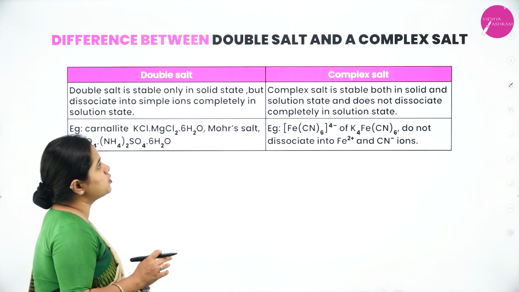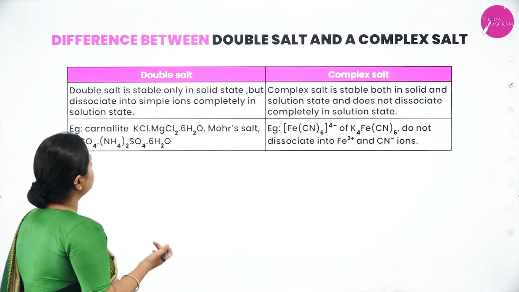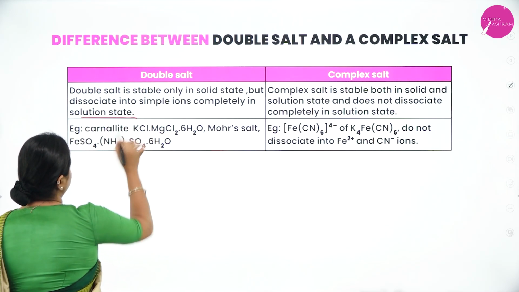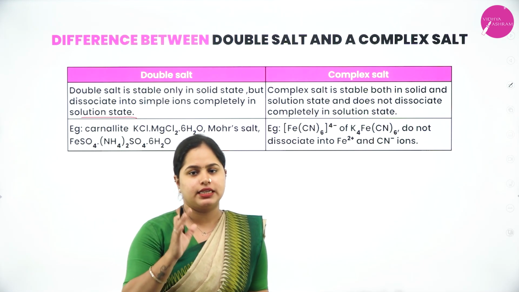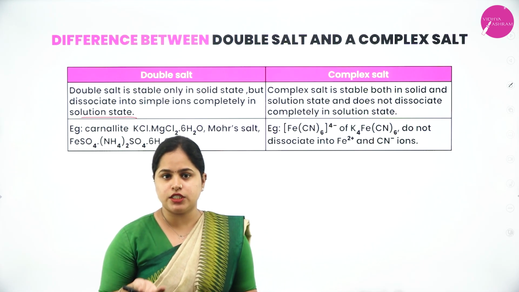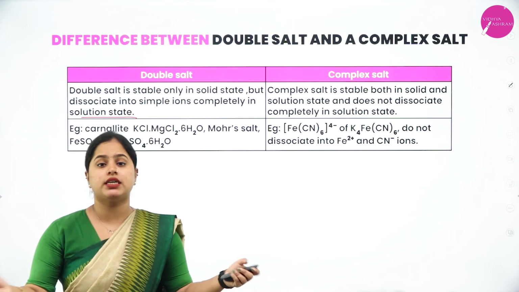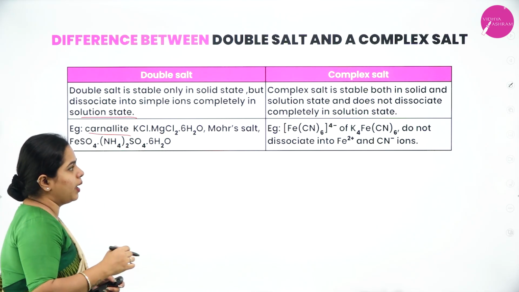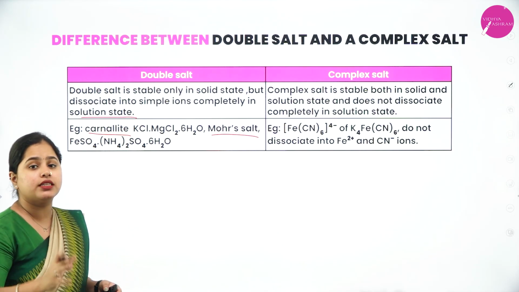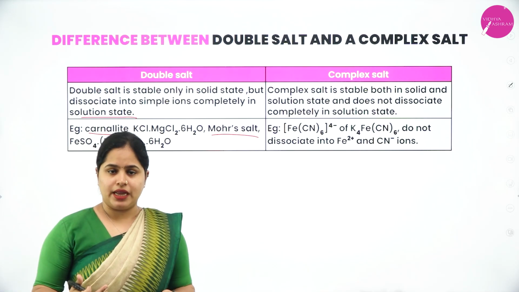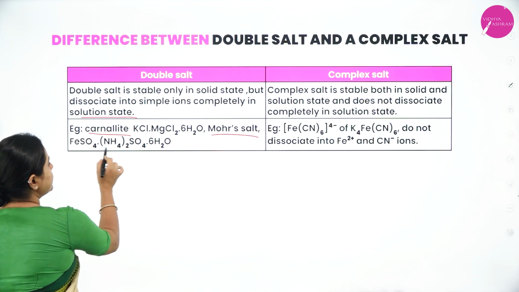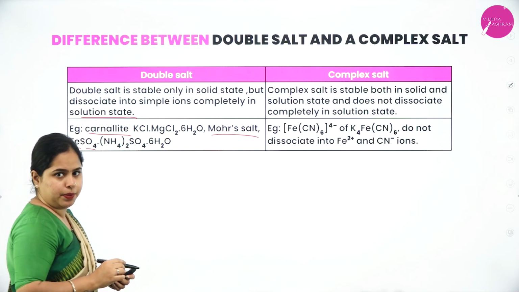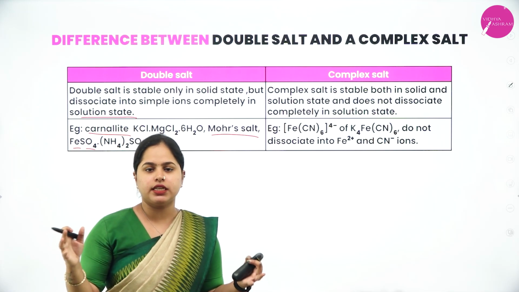Now we are going to see the difference between a double salt and a complex salt. A double salt is stable only in solid state but dissociates completely into simple ions in solution state. In solid state it is stable, but once it is converted into solution state, it will dissociate into its constituent ions. The example you can see is carnallite. Another example is Mohr's salt. All of these will dissociate completely into their ions. So in the solution phase, the Fe ions will be separated, sulfate ions will be separated, and each of the ions will be separated.